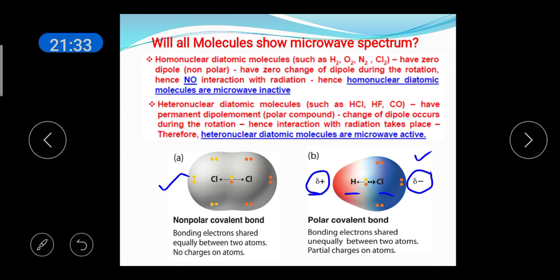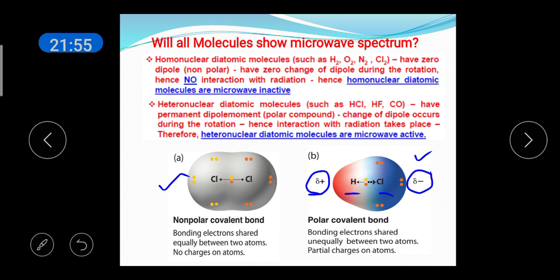The center of mass of the negative charge is separated from the center of mass of the positive charge. So when the microwave radiations fall on such molecules, they will change the dipole moment, and so the rotational energy is changed. So such molecules are microwave active.